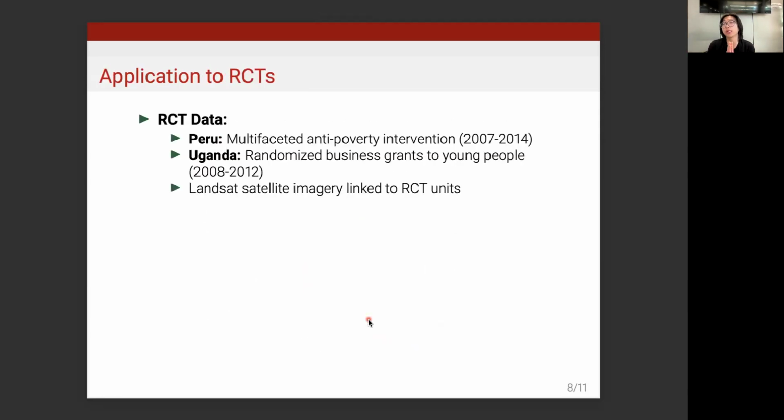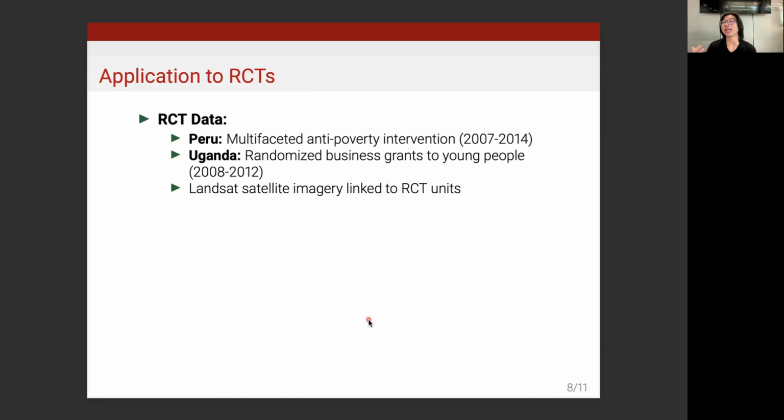Simulation is nice, but simulation doesn't always translate to empirical performance. So we also examine multi-scale concatenation on two RCT data. We have Peru RCT data on a multifaceted anti-poverty intervention from 2007 and 2015, and another one from Uganda, which is a randomized business grants program to young people from 2008 to 2012.